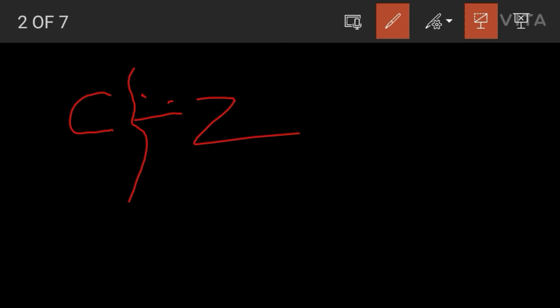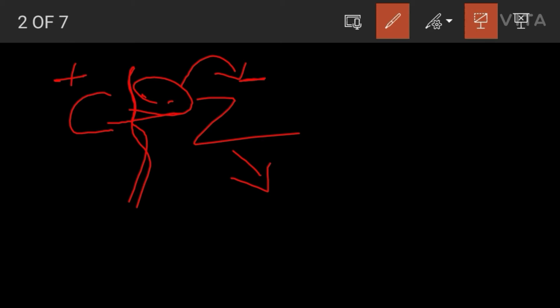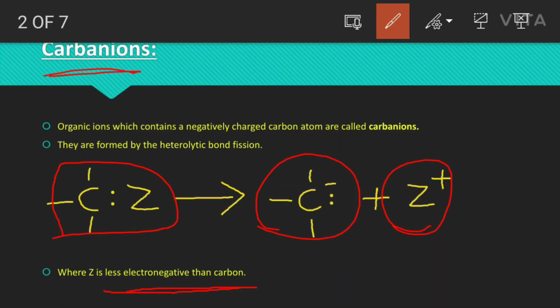The bond breaks like this. Here also heterolytic bond cleavage happens, and this atom gains a negative charge because of the presence of one extra electron, and the carbon atom gains a positive charge because of the loss of one electron. This is when the Z is more electronegative than the carbon atom. In case of a carbanion, what happens? The Z atom or molecule is less electronegative as compared to the carbon atom.